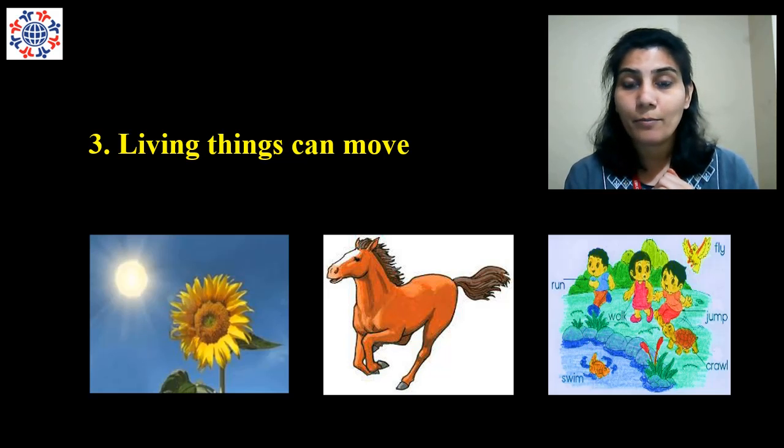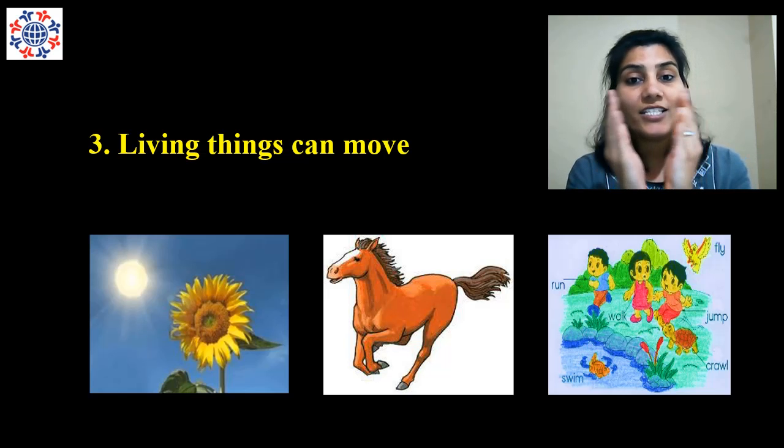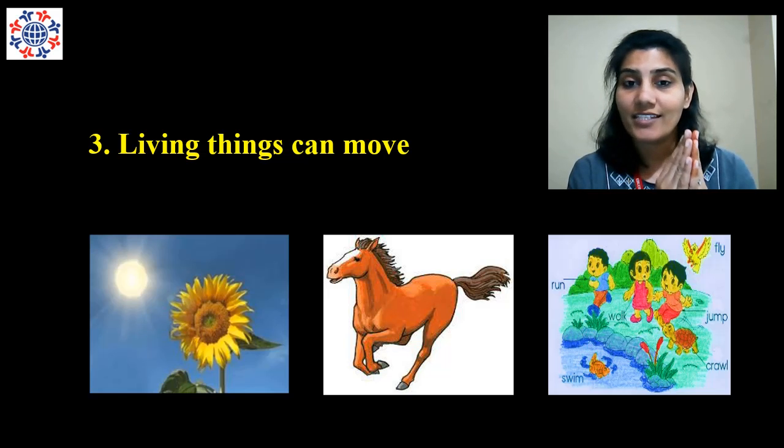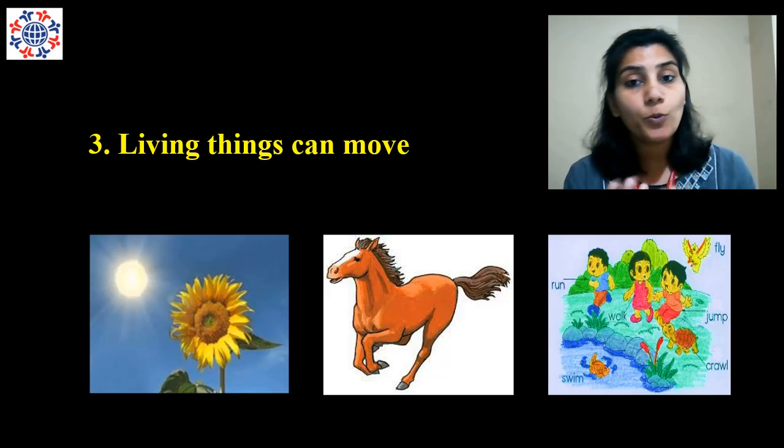There is one more example. One more plant called mimosa. Its leaves close when you touch it. So, when you touch the mimosa leaves, they close. So, this is an example of movement in plants. Same in animals and human beings.